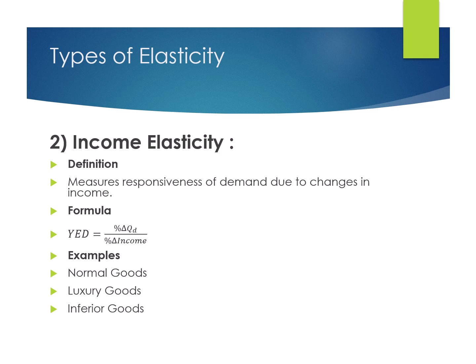Normal goods are goods whose demand increases when income increases. In luxury goods, demand increases more than proportionately when income increases. And in inferior goods, demand decreases when income increases because consumers switch to better alternatives. For example, as income rises, people may buy more cars and fewer bicycles.